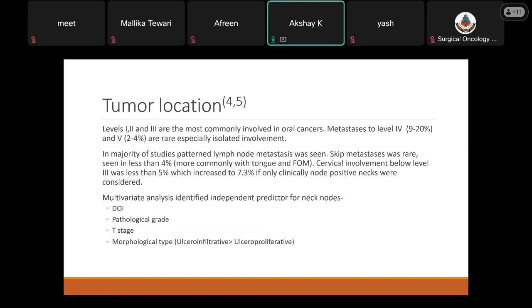Upon multivariate analysis, certain independent predictors for lymph node metastasis were identified, which included depth of invasion, pathological grade, the T staging, and the morphological type, with ulcerative lesions showing much more chances of a lymph node metastasis as compared to non-ulcerative lesions.